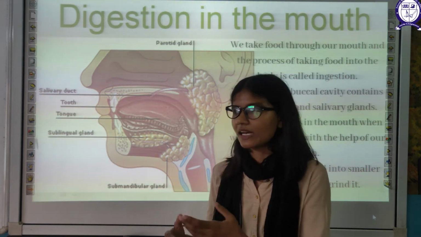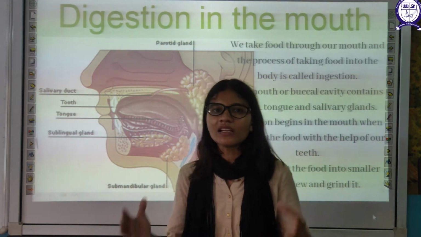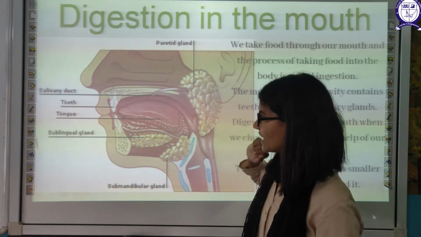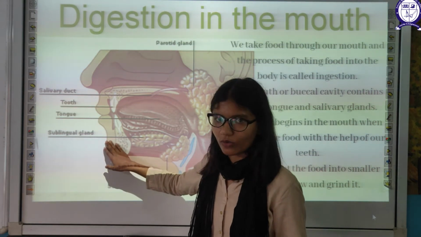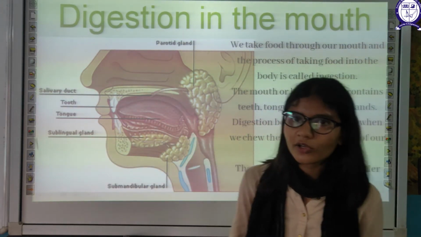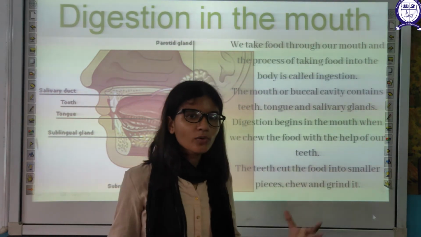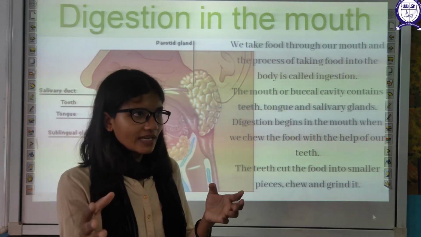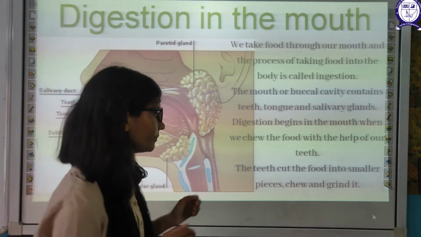The food is easy to digest when it is in liquid form. That's why saliva is produced by the salivary glands. This is the sublingual gland. All of these act together to break large food particles into smaller ones and make your food liquidy.